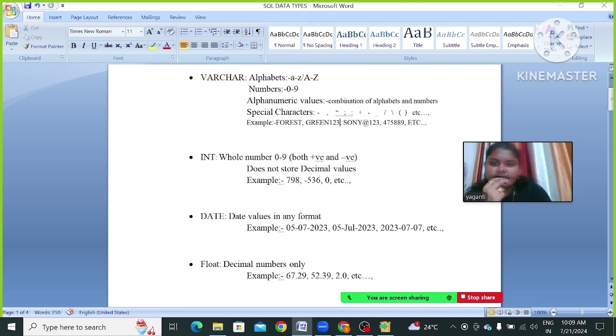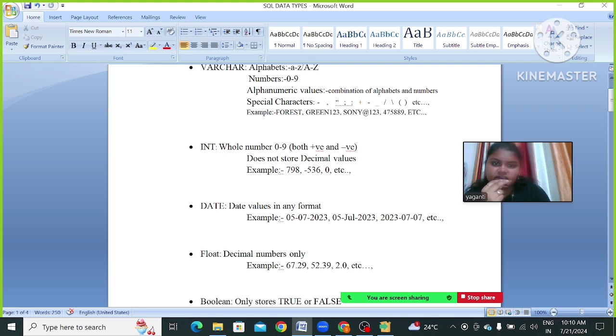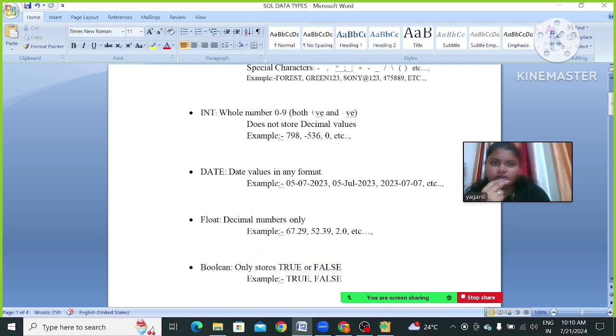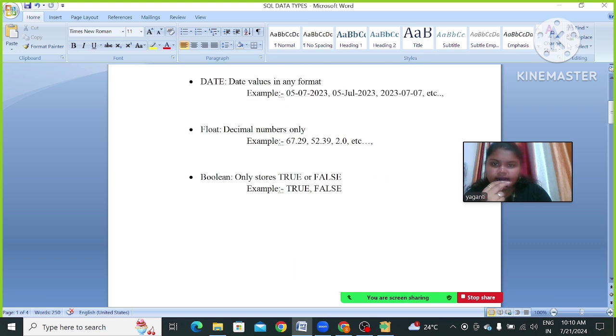Next one is int. While using this int, we are going to store whole numbers, that is 0 to 9. We can add both positive and negative. It does not store decimal values. Here we are not going to store decimal values while using this int data type.